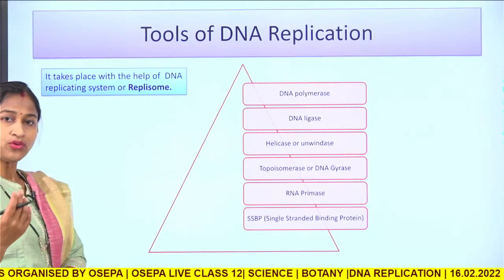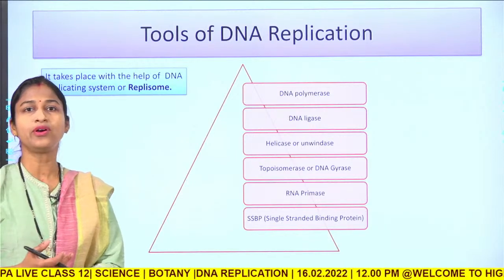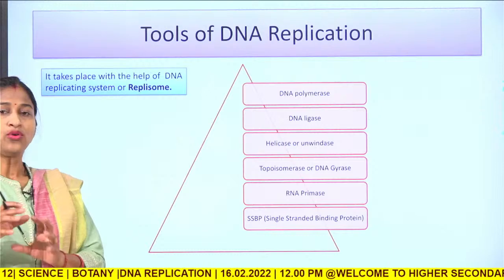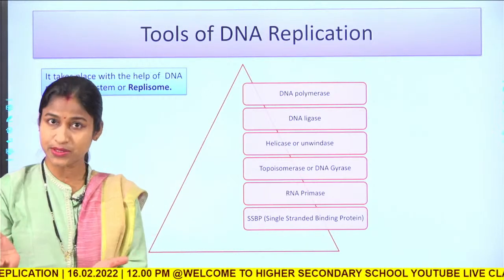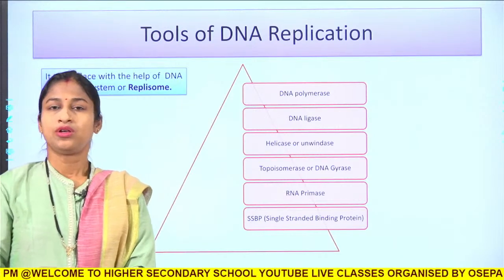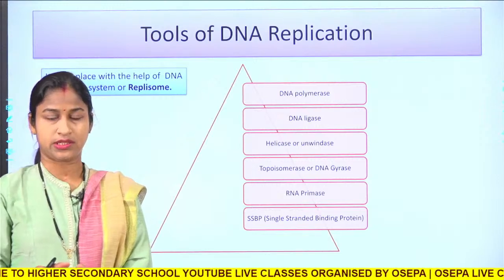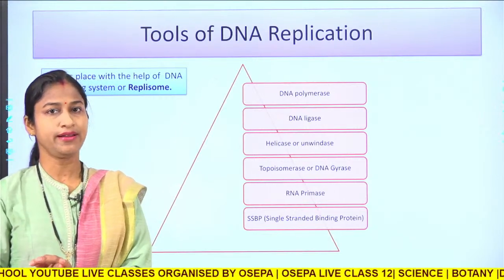So, before going to replicon, let us have a look on what are the tools that are required for DNA replication. Now, tools means several. DNA replication is a very complex process, it is a very elaborative process. So, lots of proteins and enzymes are involved in DNA replication.